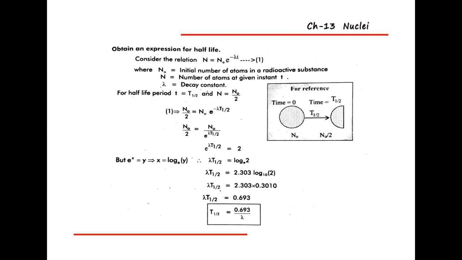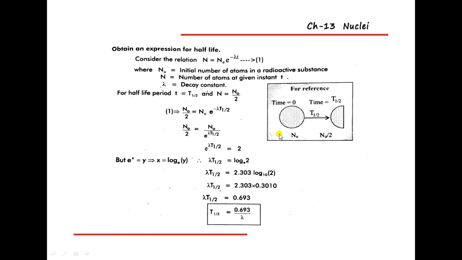Suppose you make the full substance into half of it. To make this half, you make t as T half and N as N naught by 2.